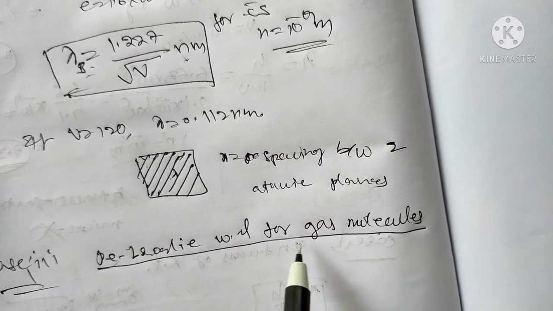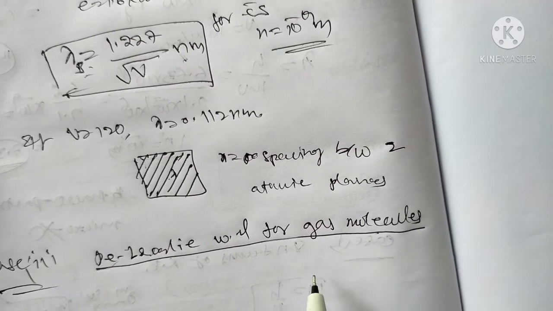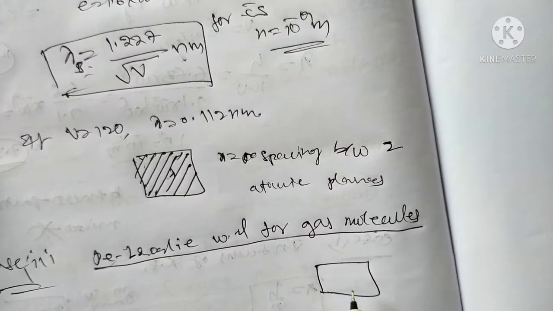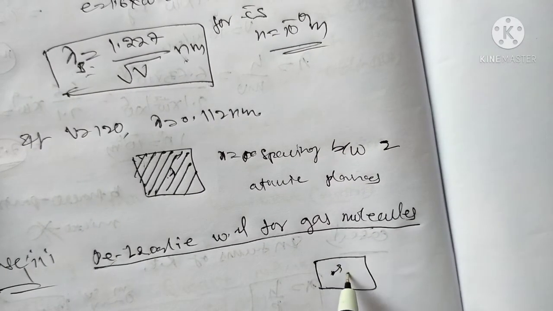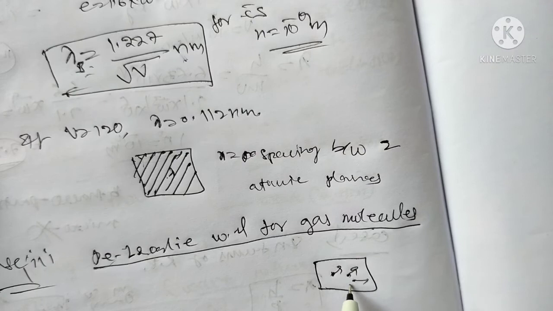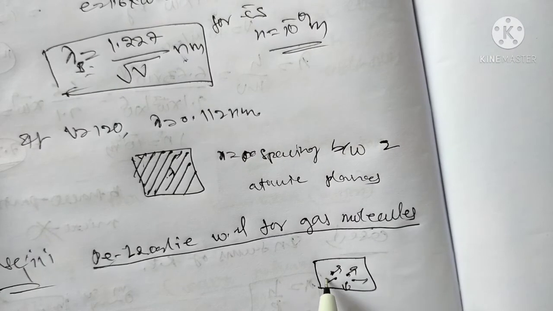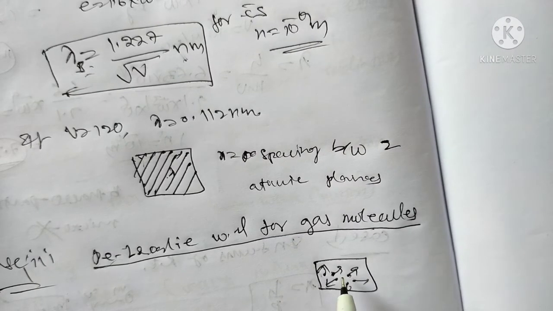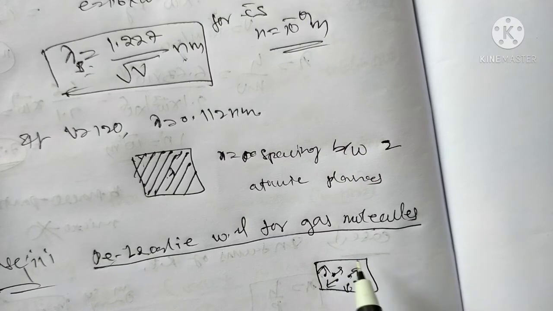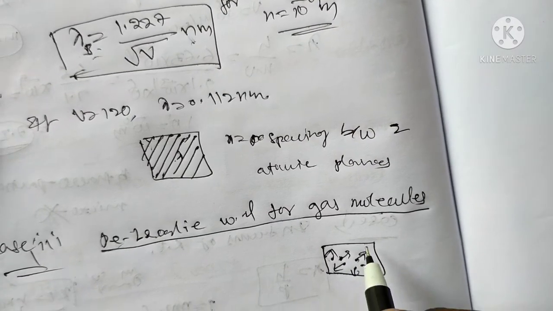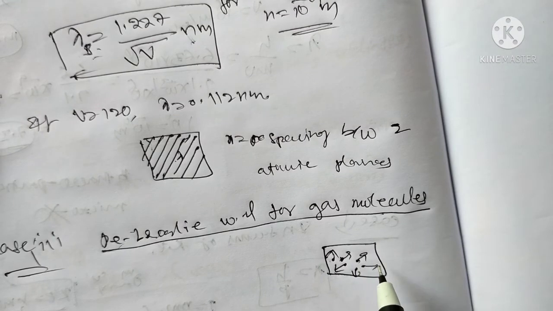Gas molecules have random motion. The particles in the gas move differently in different directions. That is random motion.